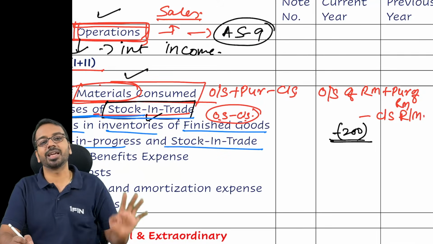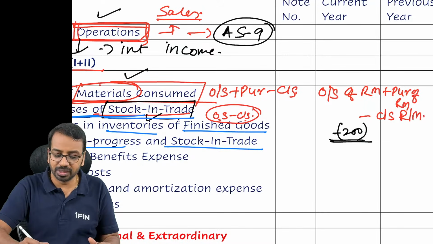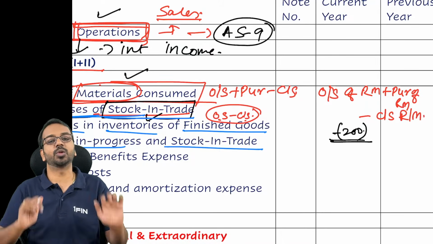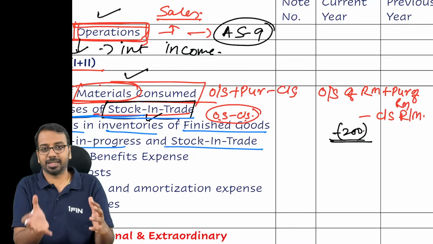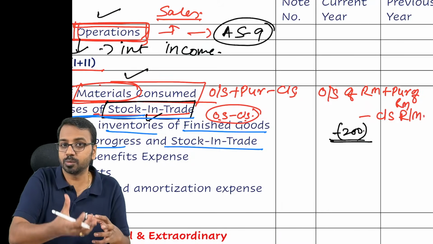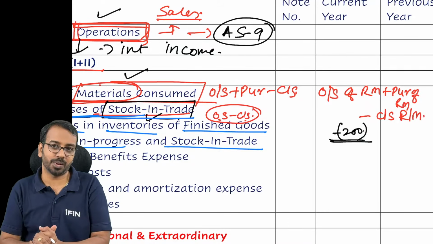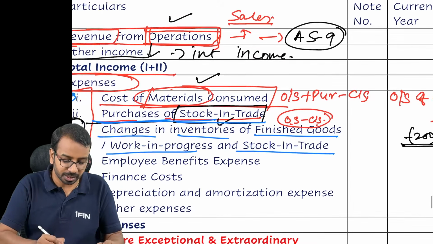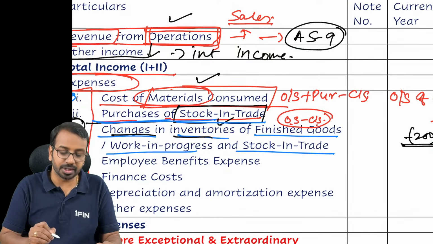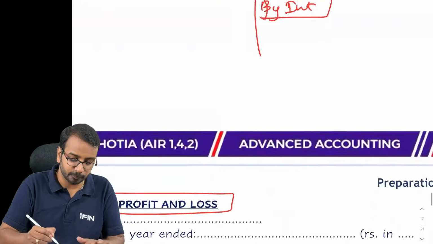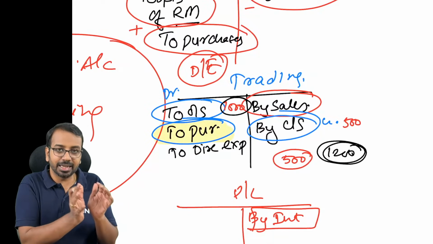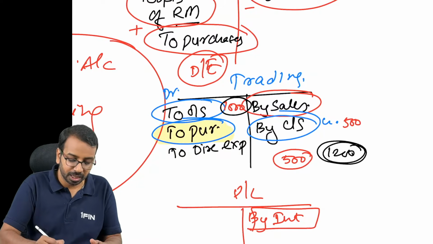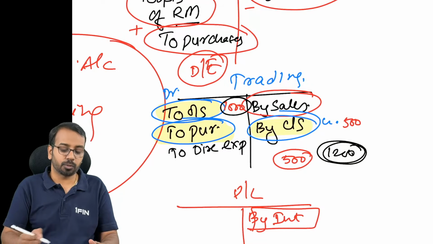This is one silly mistake which I have seen a lot of students doing. They will simply take 200 and add it to the expenses. Don't do that. If opening stock is more, then it is an expense item. If closing stock is more, it is a reduction of expenses. Sir, but why are we doing these changes in inventories? The reason is purchases have been taken directly as a single item. Opening stock and closing stock are left out.